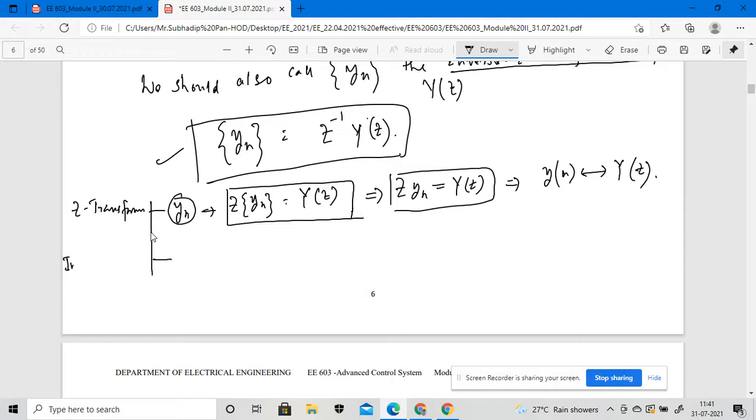But in case of an inverse z transform, if the sequence is y of n, what will be the inverse z transformation? The inverse z transformation is y of n equals z inverse of y of z.